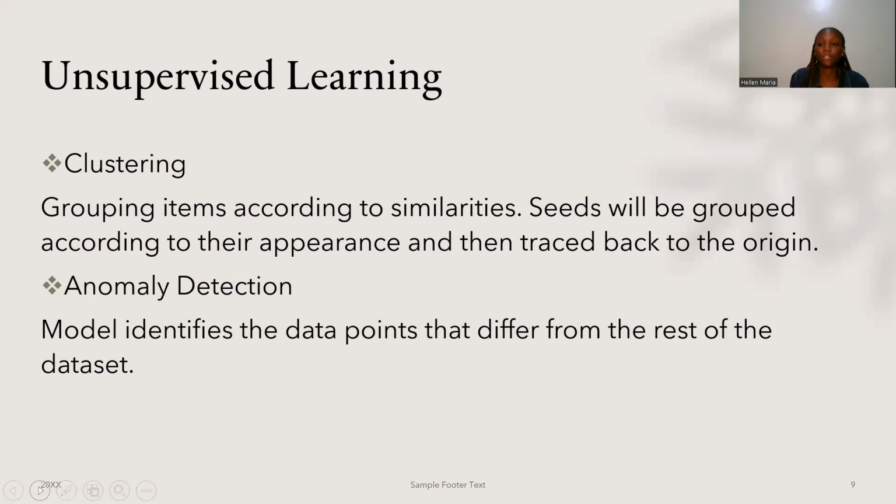And then we have anomaly detection. We have a bunch of seeds and we will be able to pick out the seeds that do not resemble the others. It's going to identify those data points that differ from the rest of the data set. Why does this have this, yet the rest have that? So that's some of the techniques in unsupervised learning.